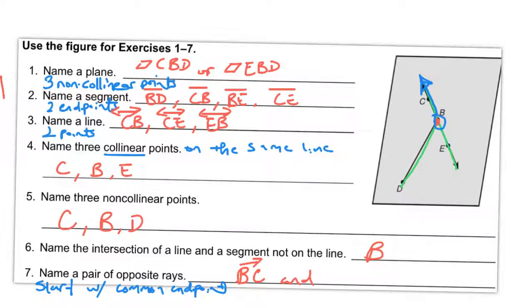And then go in the other direction from B. I've got a ray that starts at B, goes through point E, and off to forever in the other direction. So since it started at B and went through E, it gets a ray hat. Those would be opposite rays, and it's really important to see that they both started with the same endpoint. It's also important to see that they form a straight line.